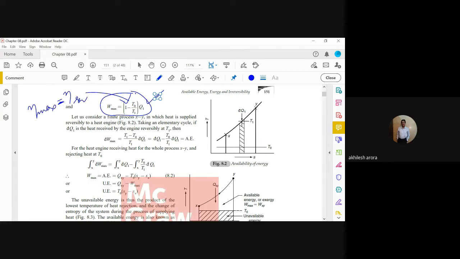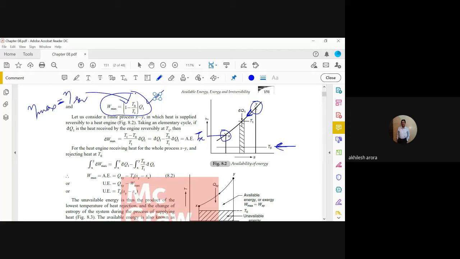Rather, the process should occur in such a way that it goes from Y to X. We can consider that there are hot gases which are available to us, initially at state point Y, and then they are moving towards temperature Tx, or if the temperature Tx is T naught, this is the temperature T naught.